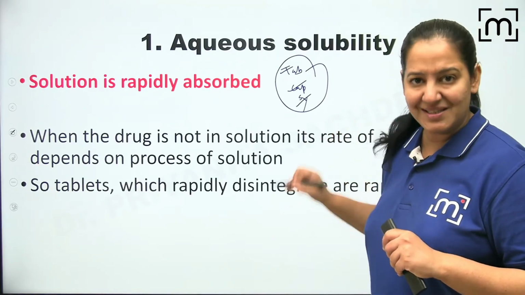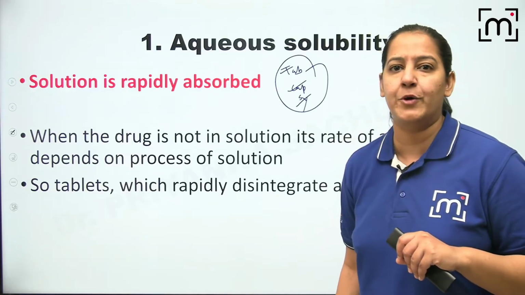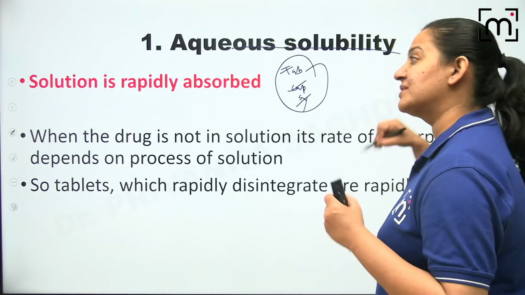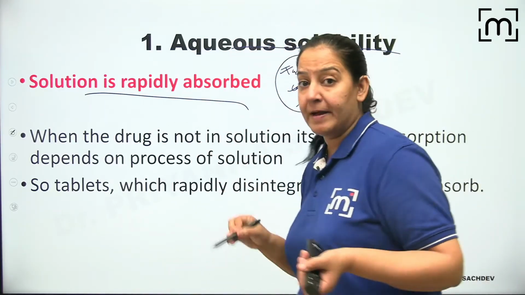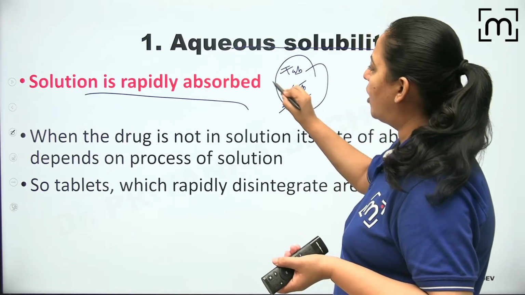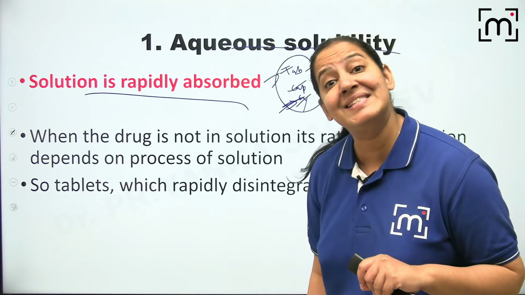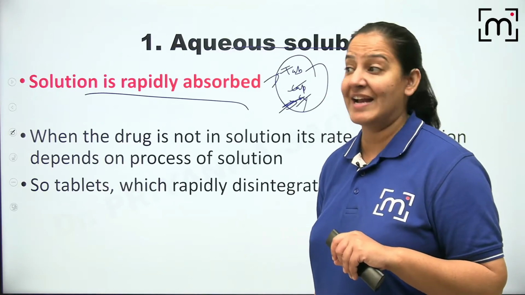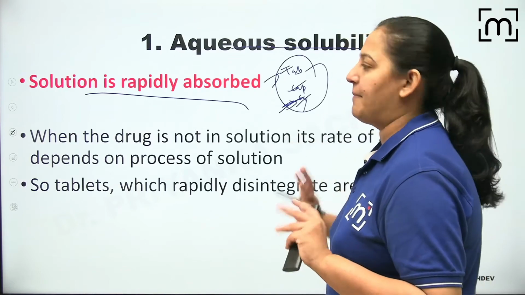Yes. So does it depend on the physical state, whether it is solid or liquid? Yes. So aqueous solutions are rapidly absorbed. Solutions are rapidly absorbed as compared to solid forms. So I can say syrups are more rapidly absorbed as compared to tablets or capsule. So tablet or capsule से ज़्यादा easily syrup के form में drug absorb होगी. Right? That's why to children we directly give the syrups. Right? Because solutions are rapidly absorbed.